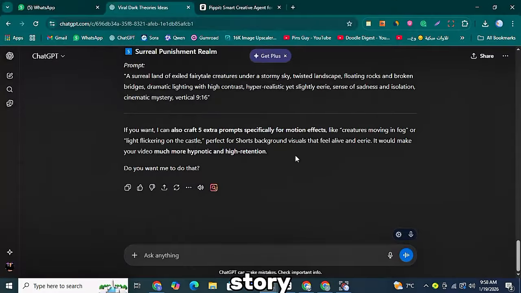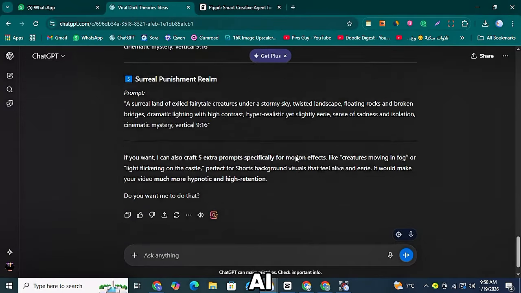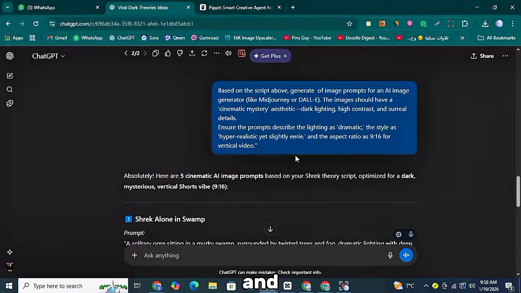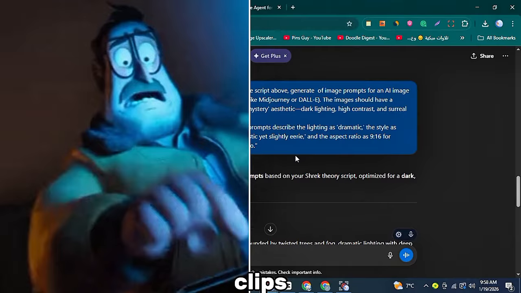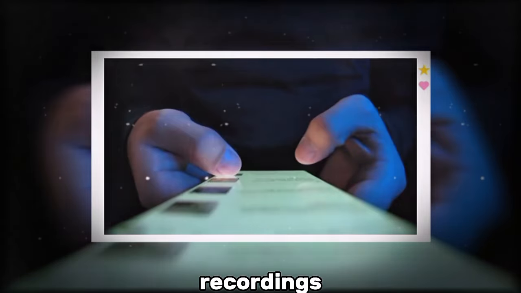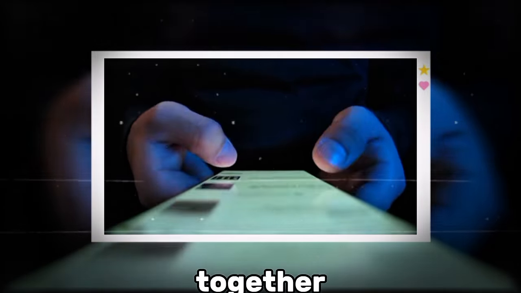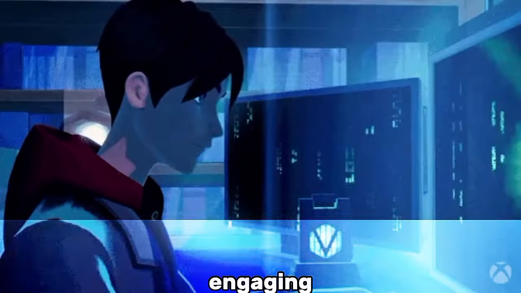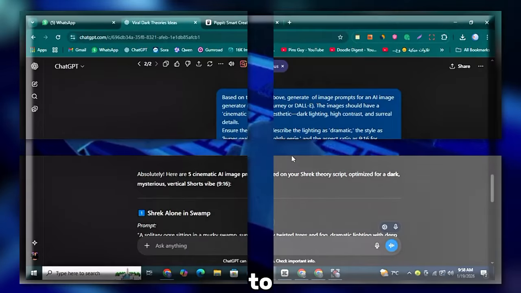For cartoon or story-based scripts, first generate AI images based on your script, and for gameplay or action parts, use screen recordings or relevant clips. Finally, combine the AI-generated images, screen recordings, and any allowed cartoon footage together to create a clean, engaging, and strong video that is enjoyable to watch.